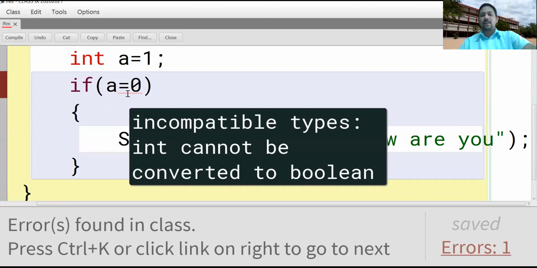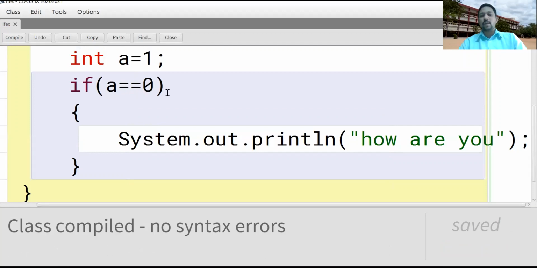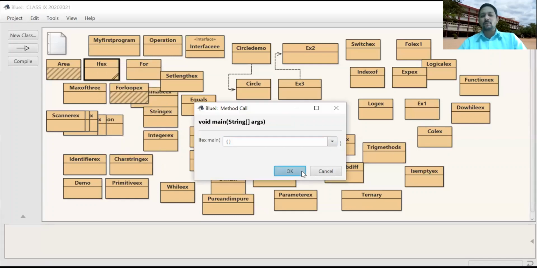Incompatible types. Int cannot be converted to Boolean value. So here you have to use only a Boolean value. 1 is equal to 0, false. It will not enter into the block. You will not get anything, no output if you execute this one.